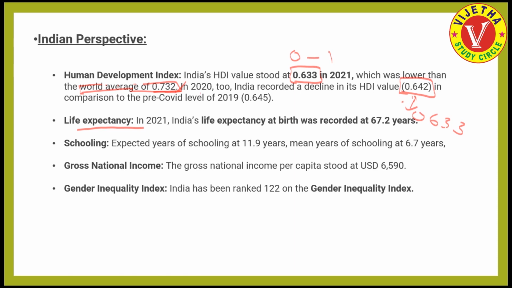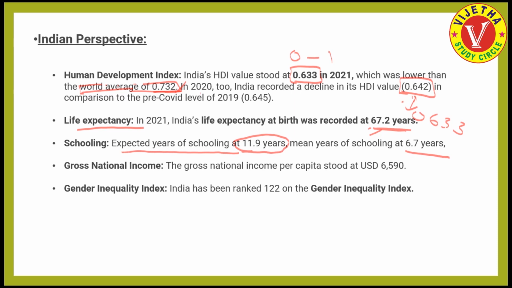Then what about life expectancy? In 2021, India's life expectancy at birth was recorded at 67.2 years. It is very important to remember all these things because many examinations give much importance to the Human Development Index. What are the expected years of schooling in India? That is 11.9 years, but the mean years of schooling is only 6.7 years.